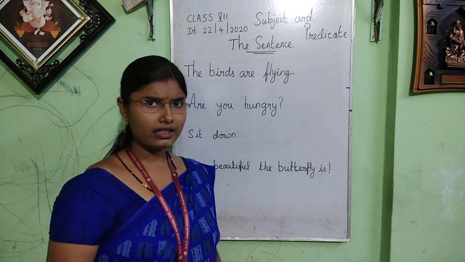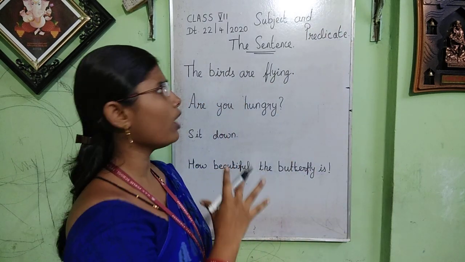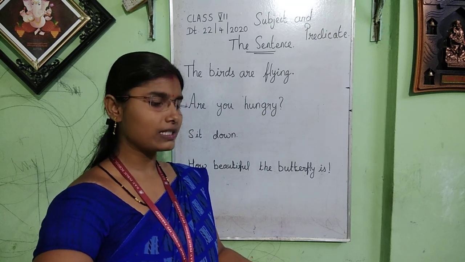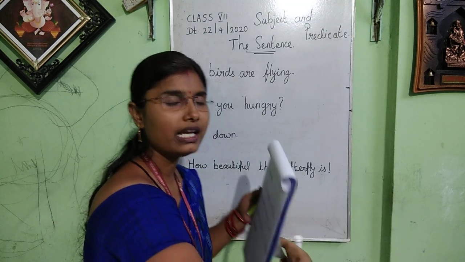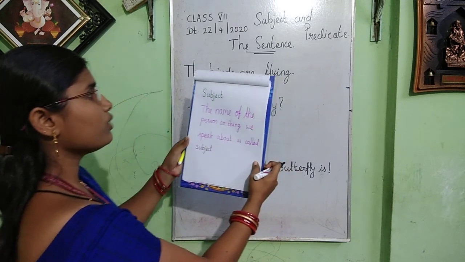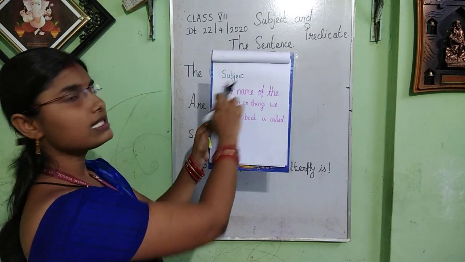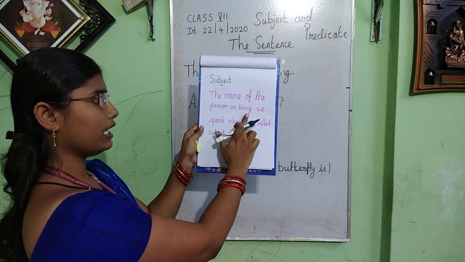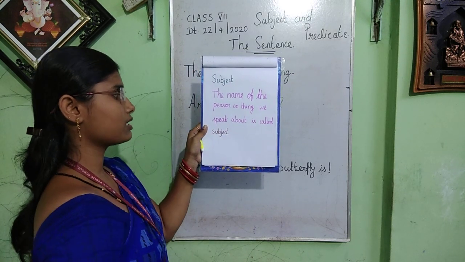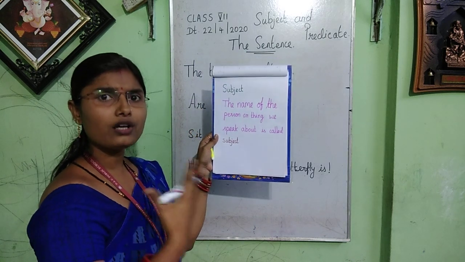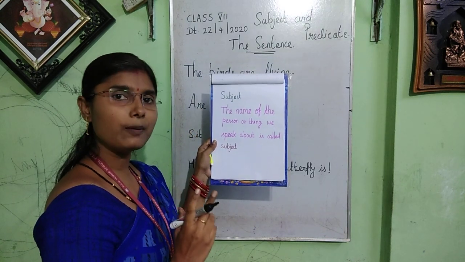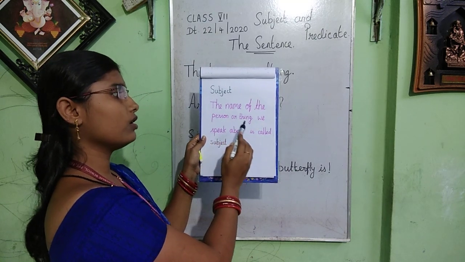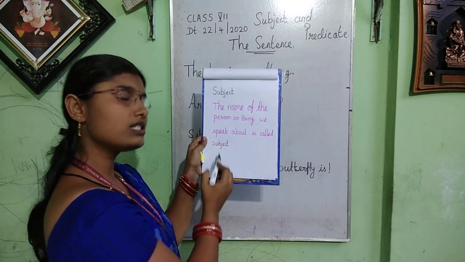Yes, I think many of you know about this subject and predicate. But still, I want to explain it to you. I have prepared notes for you all. What is subject? The name of the person or thing we speak about is called subject. When we are talking about someone or something, it is called subject.